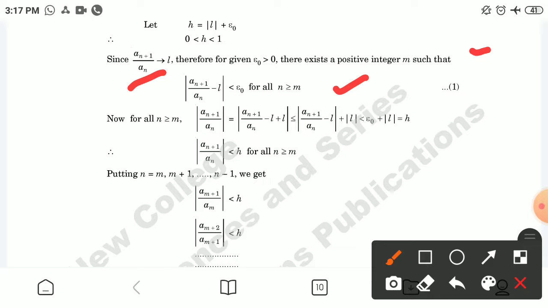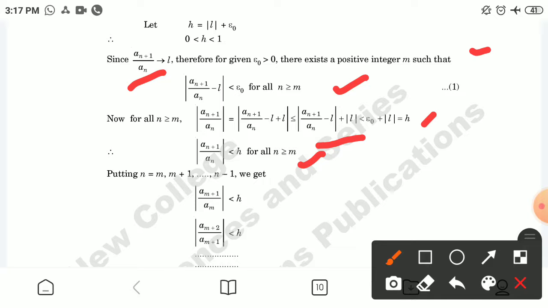Now for all n greater than or equal to m, a_(n+1) by a_n can be written as a_(n+1) by a_n minus L plus L. Using the identity, it is less than or equal to the mod value of a_(n+1) by a_n minus L plus mod of L, which is less than epsilon naught plus mod of L, equal to h. Therefore, the mod value of a_(n+1) by a_n becomes less than h for all n greater than or equal to m.